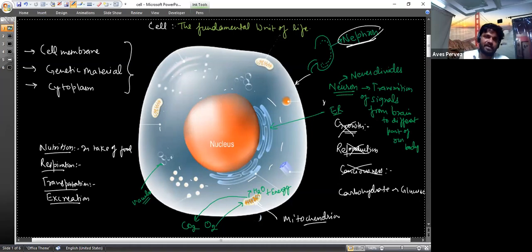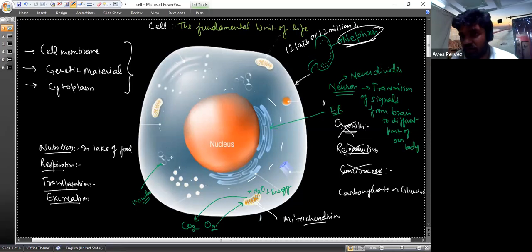So these are the nephrons, and we can say that these are the functional unit of the kidney. Actually, these are cells. A single kidney has approximately 1.2 million nephrons, or 12 lakh. These cells are responsible for the removal of waste products from our body, so actually all the metabolic activities that take place inside our body.